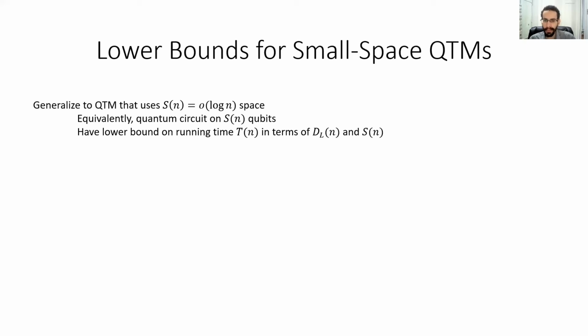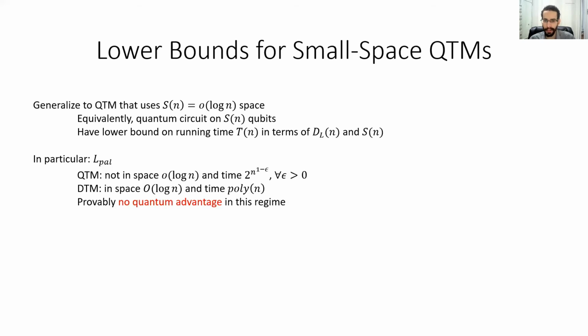In the interest of brevity, we'll just consider one example, the palindrome language, again. Here we prove that no sublogarithmic space quantum computer can recognize palindrome even if given time 2 to the n to the 1 minus epsilon.